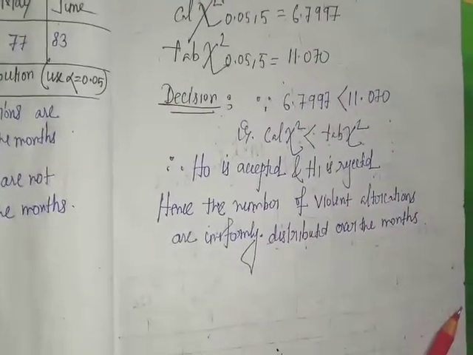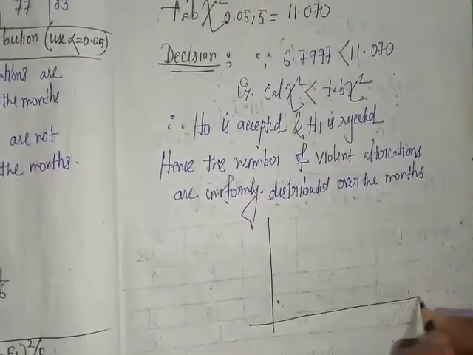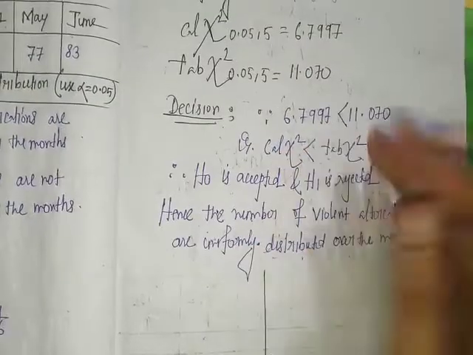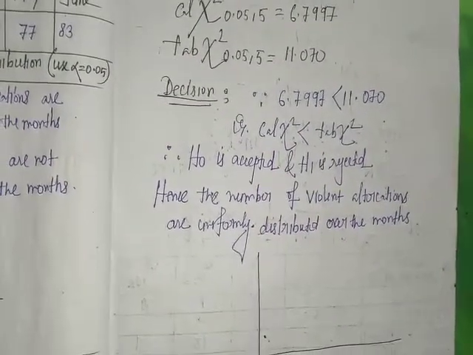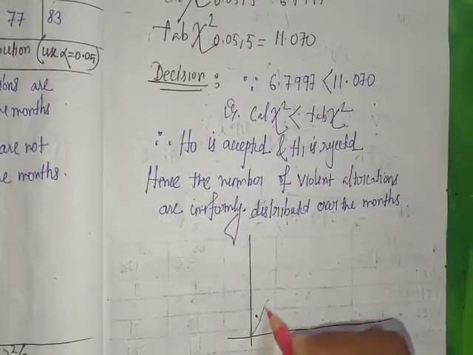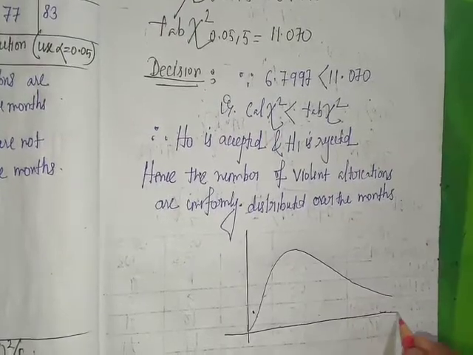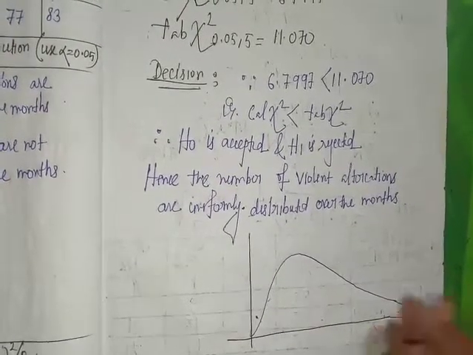Next we will draw this figure. For 5 degrees of freedom, this is the curve of chi-square.